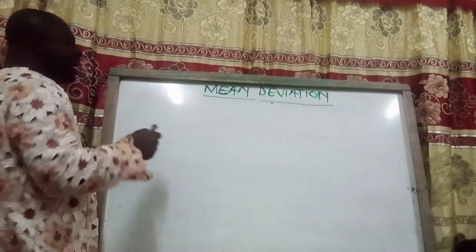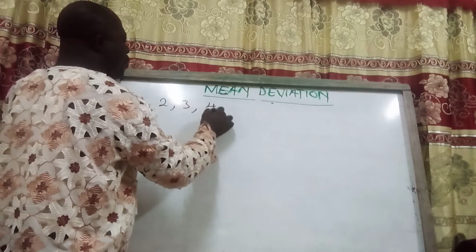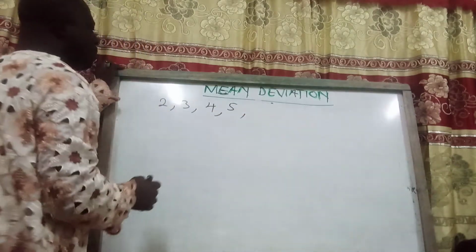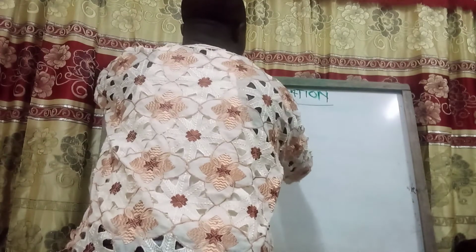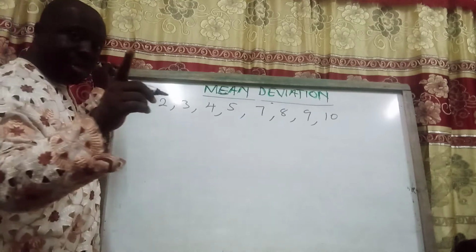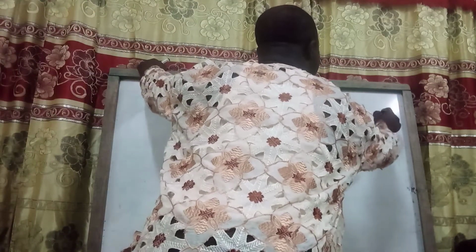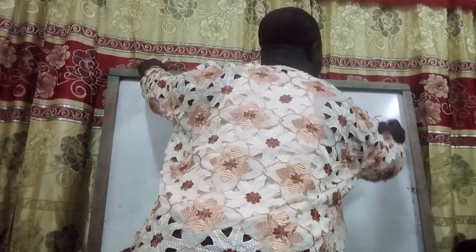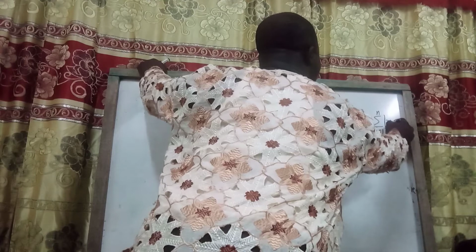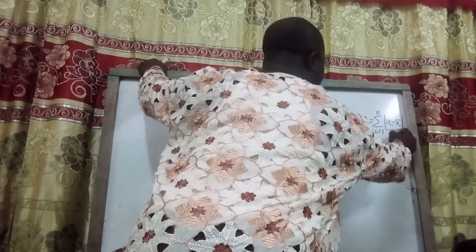Suppose we have been given data like this: 2, 3, 4, 5, 7, 8, 9, 10. We need to find its mean, because the formula says that the mean deviation is summation from i equals 1 to n of the absolute of xi minus x bar, where x bar is the mean, over n. Now look at it.